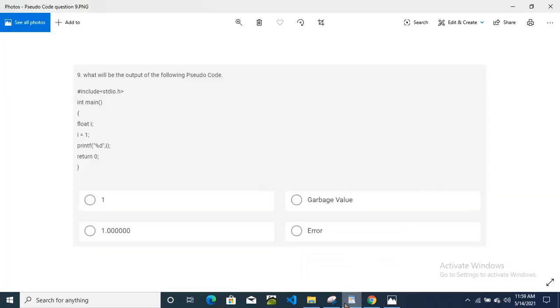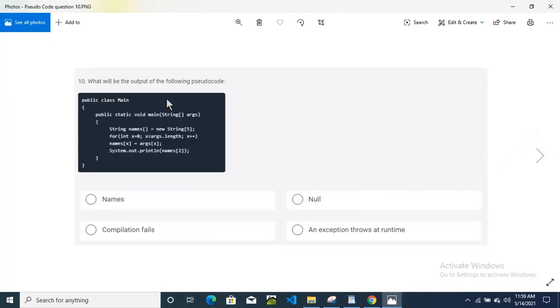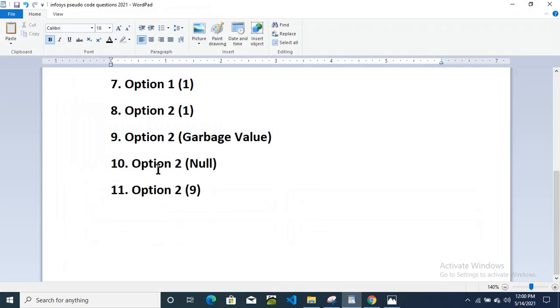Okay, then we will check the next question, the 10th question. What will be the output of the following pseudocode? For this, null is the correct answer. Option 2, null is the correct answer. You can check here, I have mentioned it here.